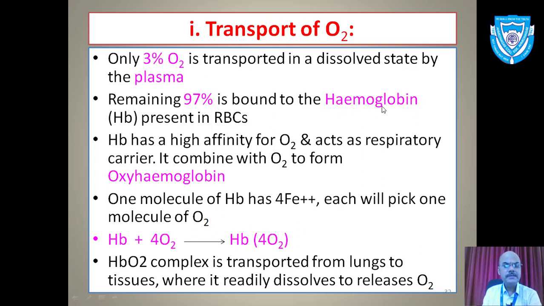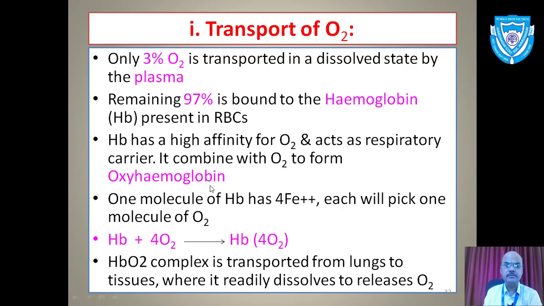As we all know, hemoglobin is red in color, so RBCs are red in color. Hemoglobin has a great affinity for oxygen, and it acts as a respiratory carrier. Oxygen will combine with hemoglobin to form a complex. Remember, this is called oxyhemoglobin complex. We write HbO2 complex, but call it oxyhemoglobin complex.